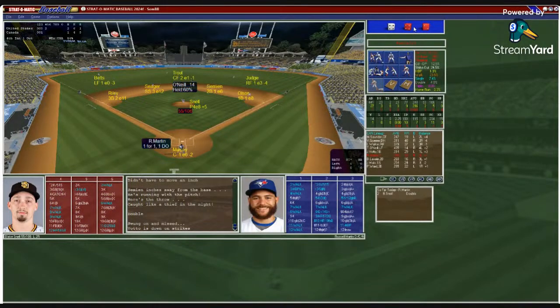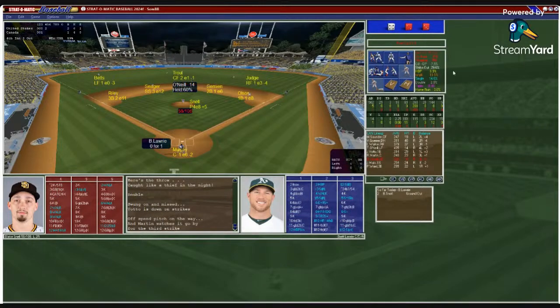So now here is Russell Martin. Doubled his last time. It is the bottom part of the order that can do damage. Murphy puts down the target. Snell from the stretch. Pitch to Russell Martin, and he gets another strikeout. So big strikeout for Snell, his 12th of the tournament.